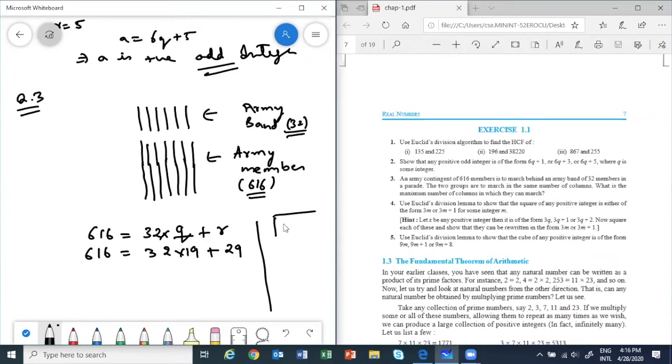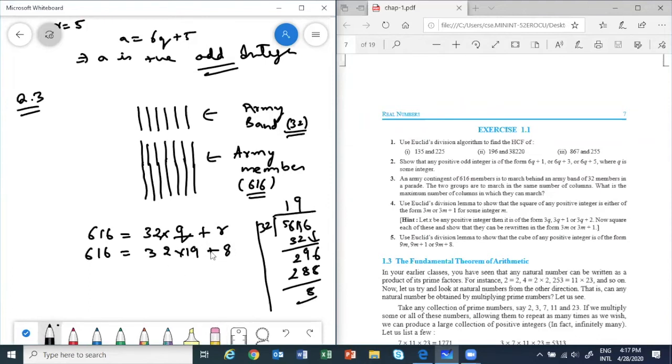See what happens. We have 616 divided by 32. So 1 times 32, how much is left? Then we bring this down. Correct. So 19 times, and remainder is 8. Correct. So the remainder is 8 here.